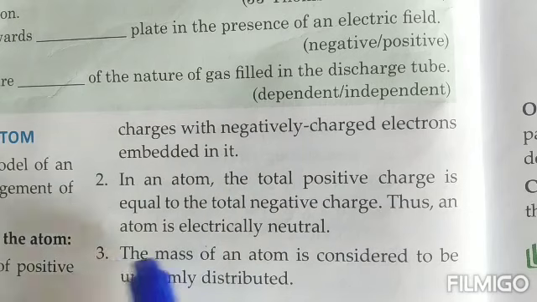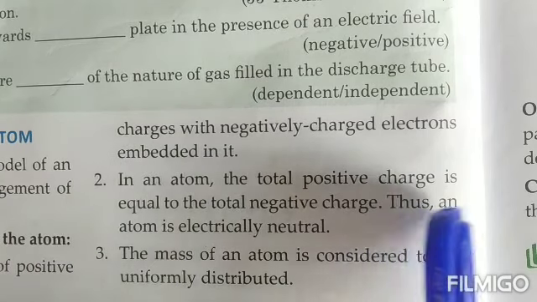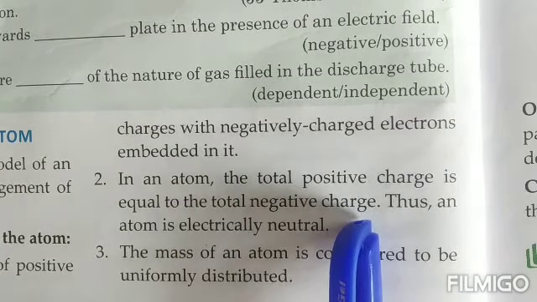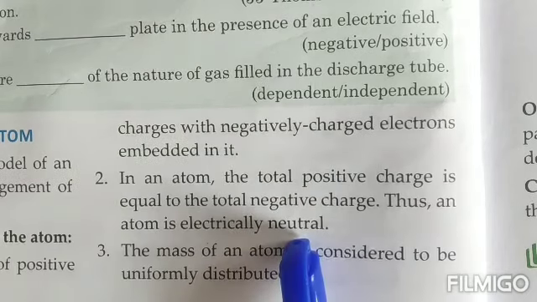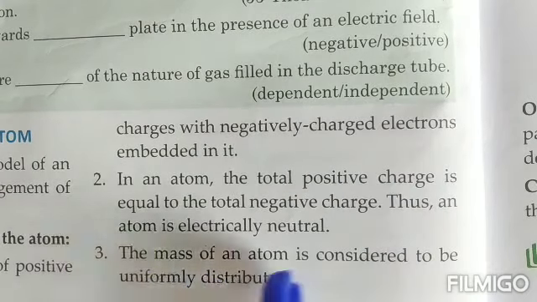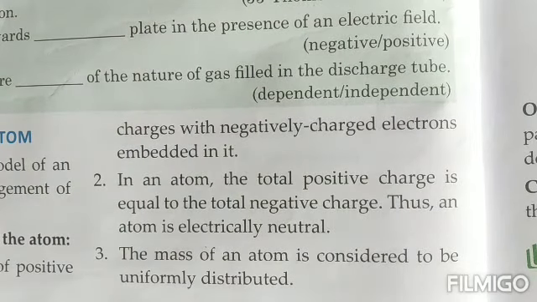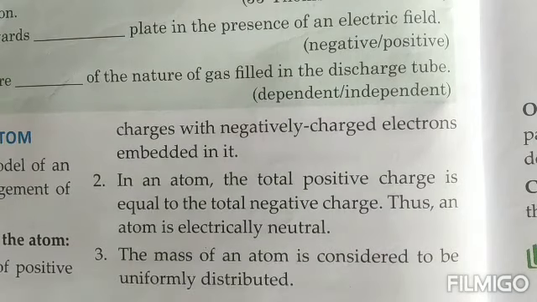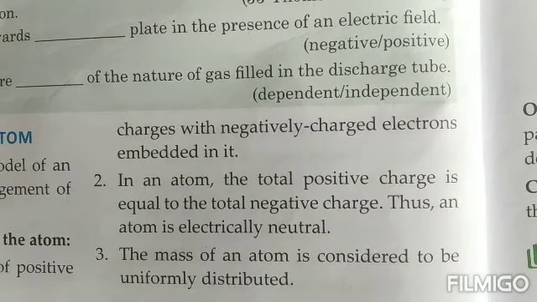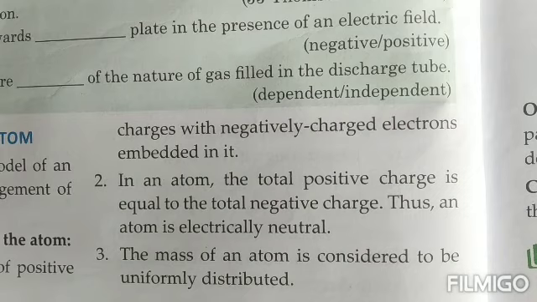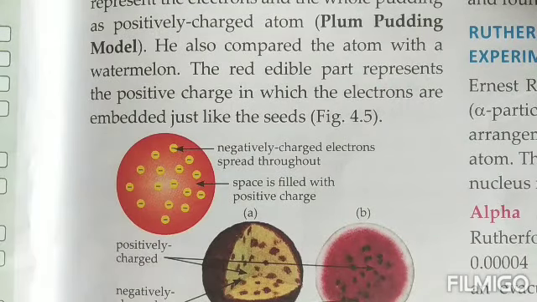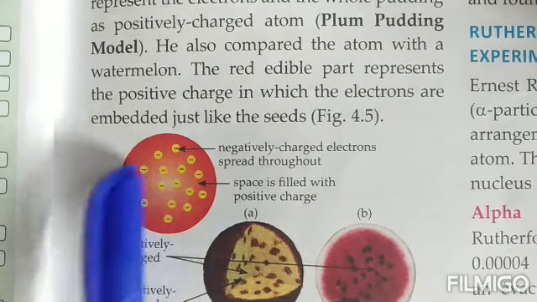berries or the cherries. In an atom, the total positive charge is always equal to the total negative charge, and that is why an atom is electrically neutral. The mass of an atom is uniformly distributed, right? So these were certain points, and this was how J.J. Thomson gave the model for the first atom, where the electrons and the protons are present in an atom.